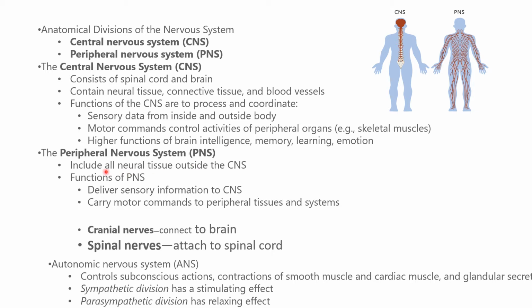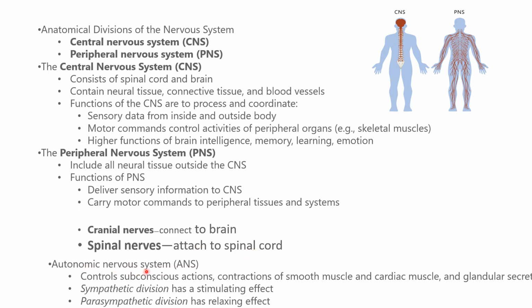Okay, so now moving on to the peripheral nervous system. It includes all the neural tissue outside the CNS. So all the nerve tissue which are present with nerves forms the PNS, that is the peripheral nervous system. So what is the function? To deliver the sensory information to the CNS. It carries the information from the body to the CNS and carries the motor commands to the peripheral tissues and systems. So whatever the CNS says, it has to bring back to the organ. They are of two types: cranial nerves which are connected to the brain, and spinal nerves which are attached to the spinal cord.